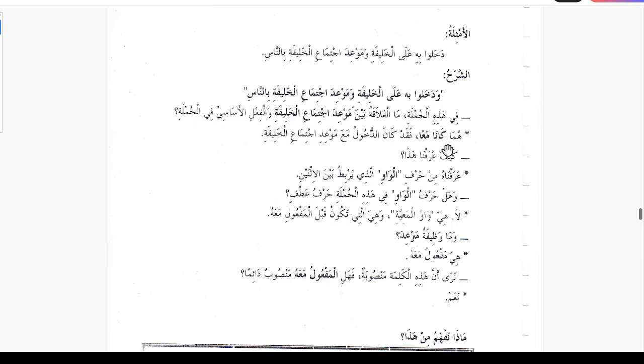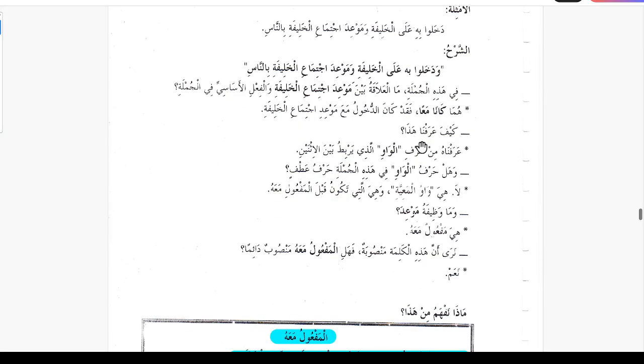Huma kana ma'an, they both are together. I mean they are at the same time, they're together. Faqad kana dukhulu ma'a maw'idi ijtima'il khalifati. So the entry was with the gathering, the appointed time of the gathering of the caliph. So this entry was at the time when this ijtima was happening. So they both are together.